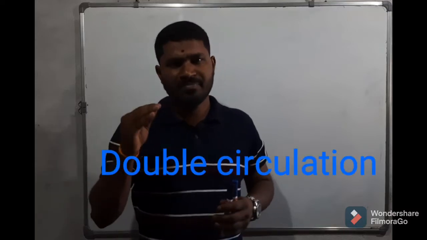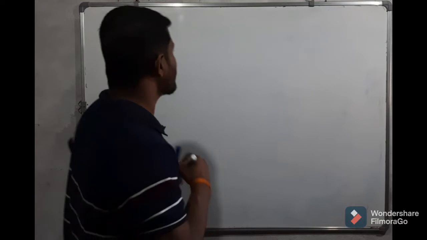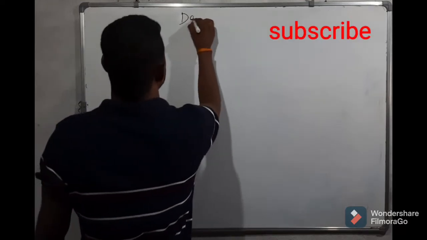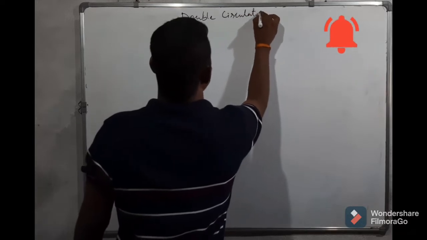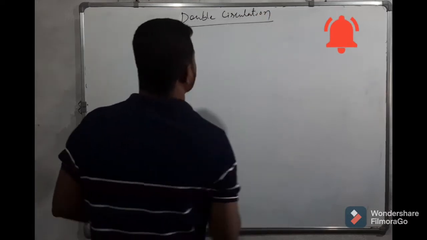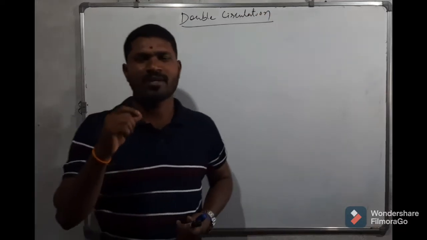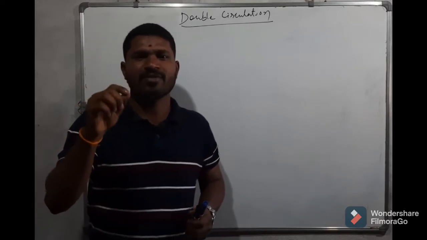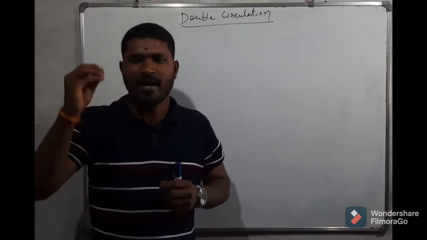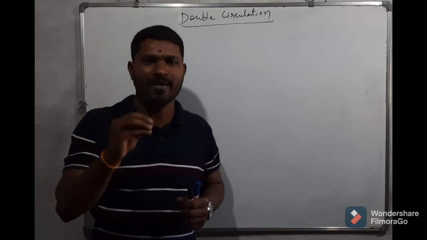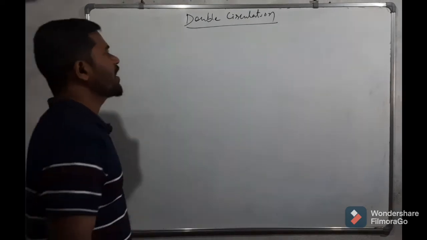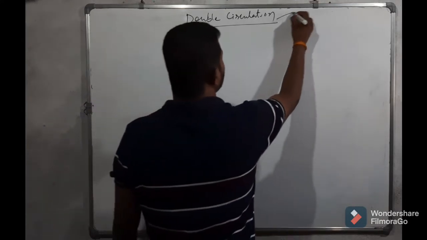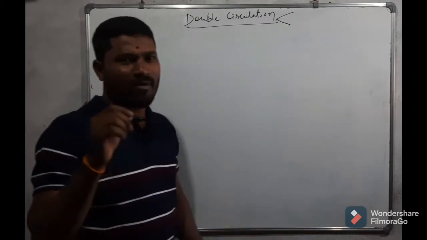In this video we will discuss double circulation. Double circulation means the blood which is reaching the body parts has to be pumped twice from the heart. That is called double circulation. Mainly it includes two circulations, meaning it is pumped out by the heart twice.